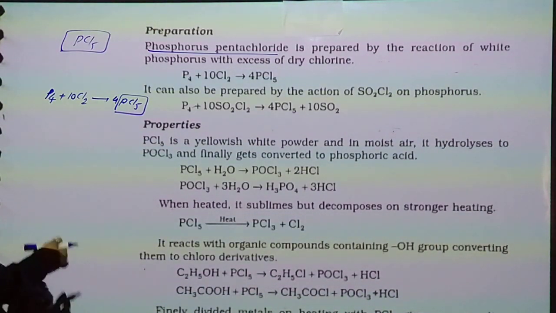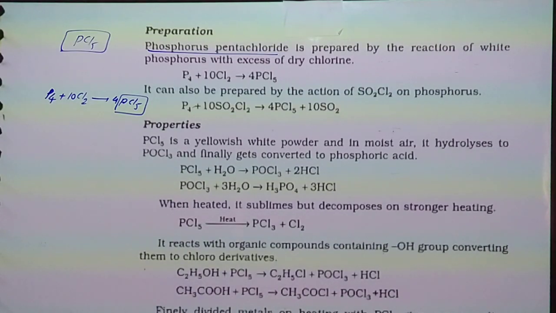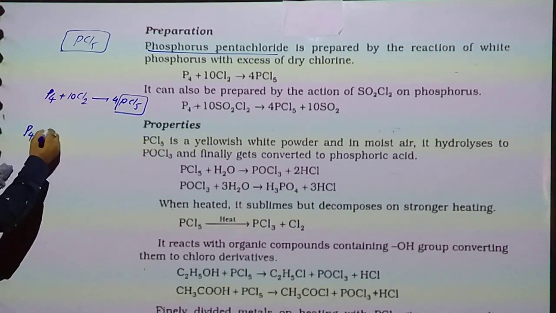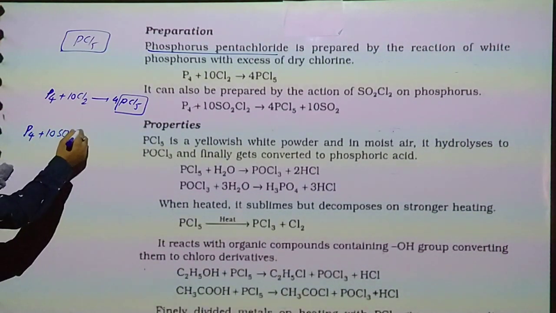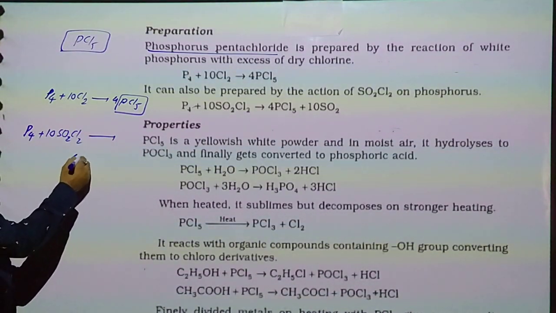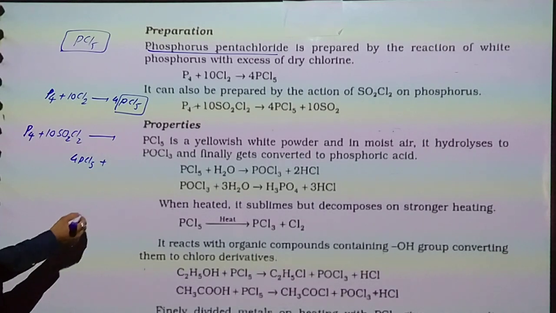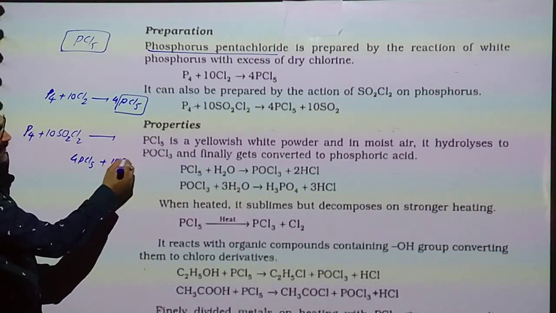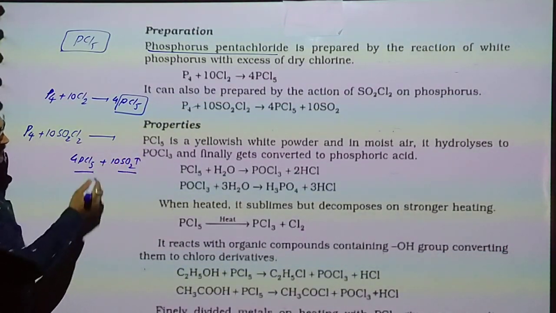It can also be prepared by the action of SO2Cl2 on phosphorus. Phosphorus is reacting with 10 mole of SO2Cl2, so it gives 4 mole of phosphorus pentachloride and 10 mole of sulfur dioxide.